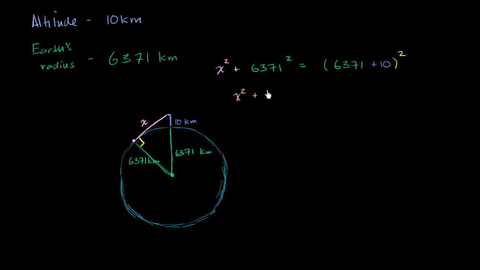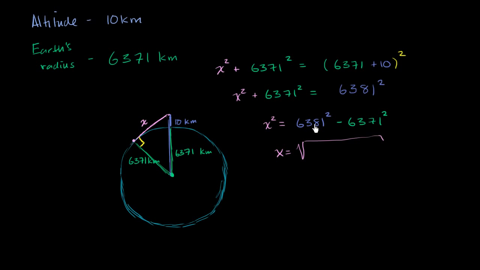So we get x squared plus 6,371 squared is equal to, what is this going to be? The whole distance right over here is just going to be 6,381 kilometers, and we're going to square that. If we subtract 6,371 squared from both sides, we get x squared is equal to 6,381 squared minus 6,371 squared, or we could say that x is equal to the square root of all of this business.